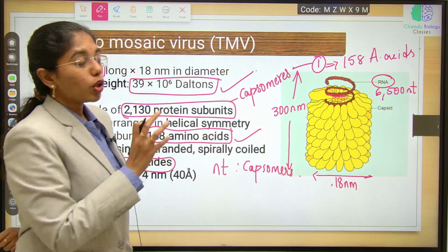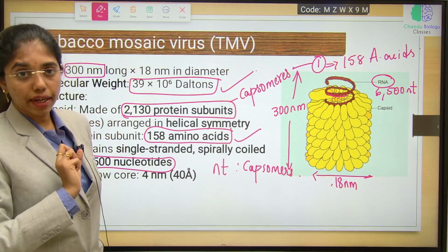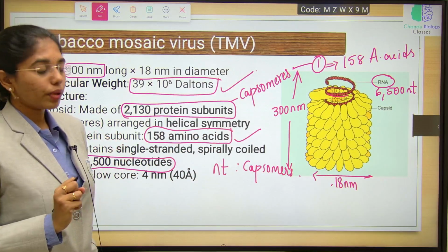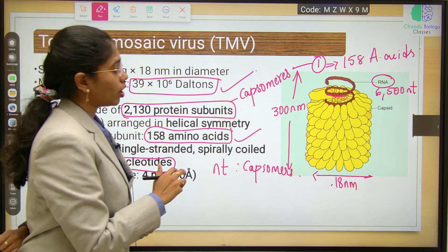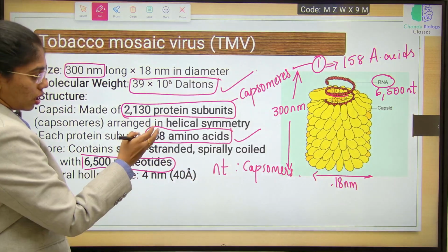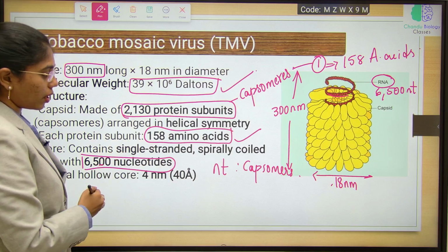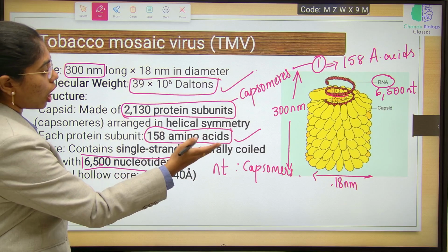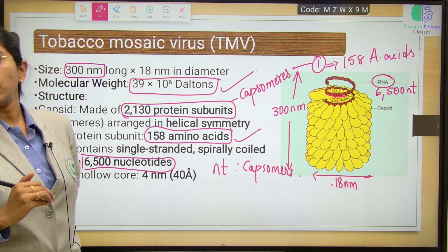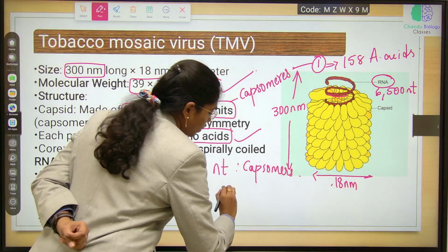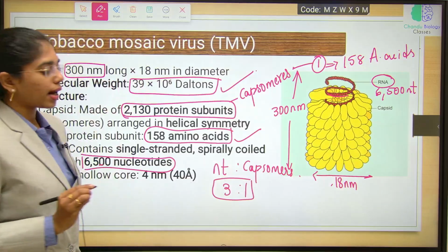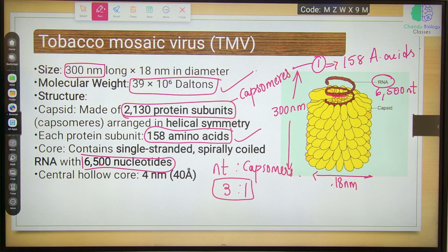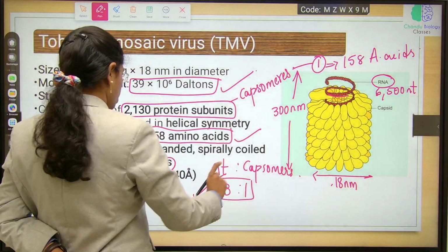Okay, the number of nucleotides in the single stranded RNA and the number of capsomeres in the capsid. 6500 nucleotides to 2130 capsomeres. The ratio will be around 3:1. The number of nucleotides to capsomeres is a 3:1 ratio. Fine, right?